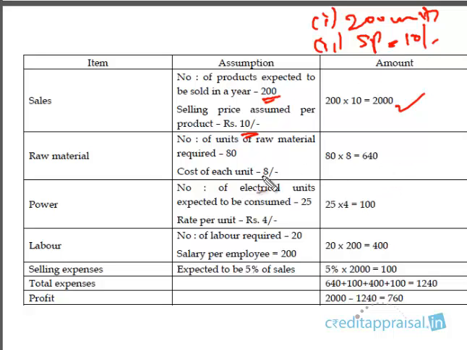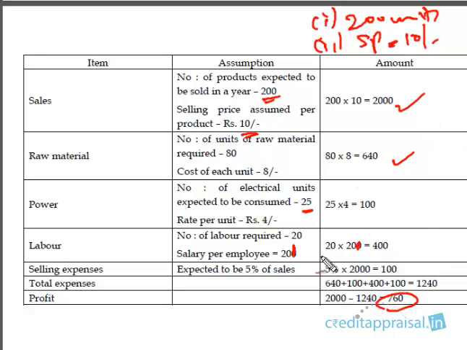Then it has assumed some expenses. For raw material, it has assumed that the number of units required is 80 and the cost of each unit is 8. So correspondingly we have a raw material cost of 80 into 8, 640. Then power: it has assumed that the number of units of electricity consumed is going to be 225 per year, and the rate per unit is 4 rupees for industrial consumers, so 225 into 4, 400. Then the labor expenses: it has assumed that 20 laborers are required, and salary per employee is 20, so 400. So various assumptions have gone into arriving at this profit of 760.